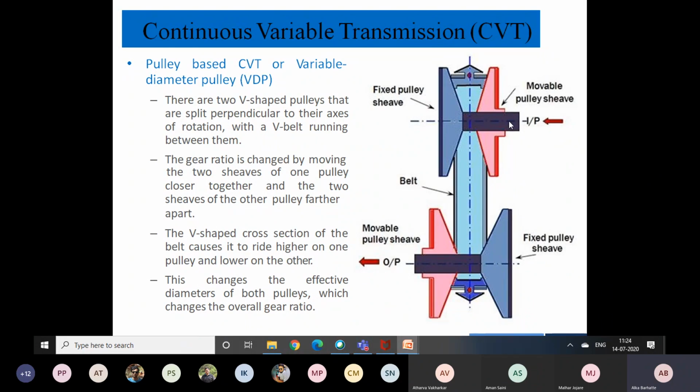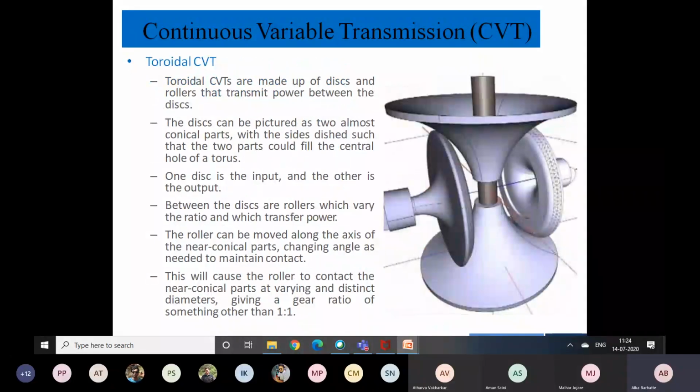Okay, so same way, depending on the speed, these two sieves will be moved either outside or inside based on the signal sensed from the accelerometer, that is speed. Okay, so this is how your pulley and belt arrangement works.